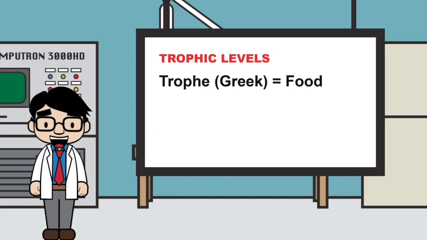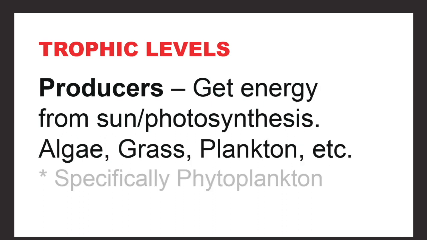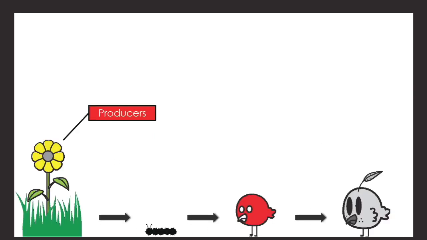The word trophic comes from the word trophe, which is Greek for food. Trophic levels are based on their spot in the food chain and how organisms get their energy. Producers get their energy directly from the sun through a process known as photosynthesis. Examples are algae, grass and plankton, etc. They are found at the start of every food chain.